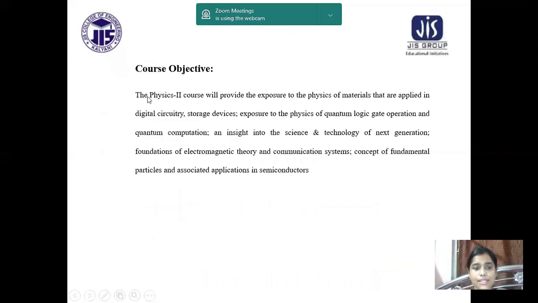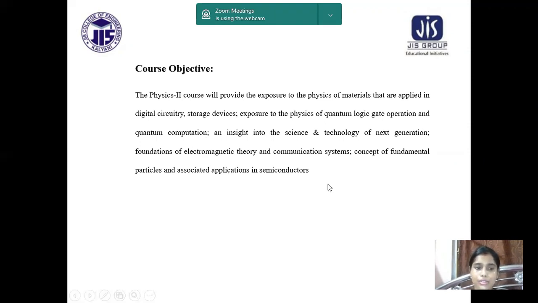The course objective is that the Physics 2 course will provide exposure to the physics of materials that are applied in digital circuitry and storage devices, exposure to the physics of quantum logic gate operation, quantum computation, and insight into the science and technology of next generation, foundations of electromagnetic theory and communication systems, concepts of fundamental particles and associated application in semiconductors.